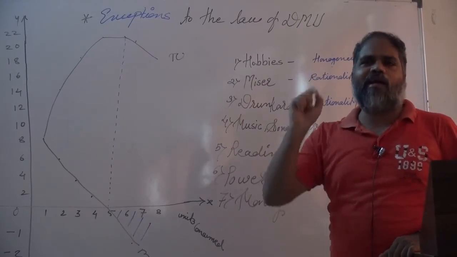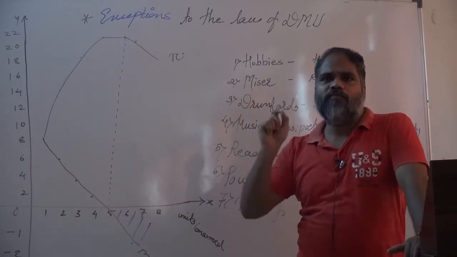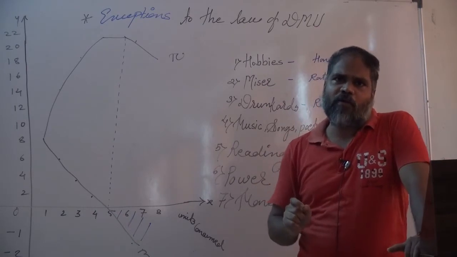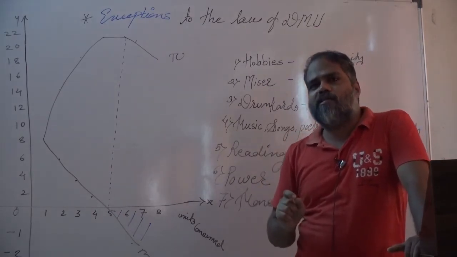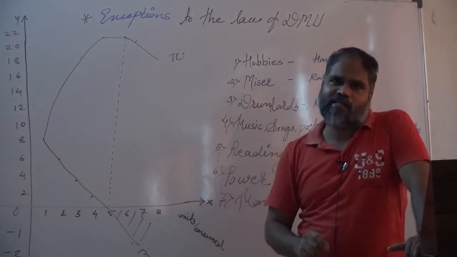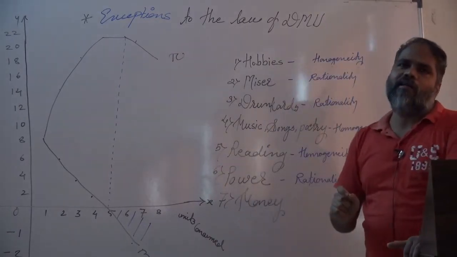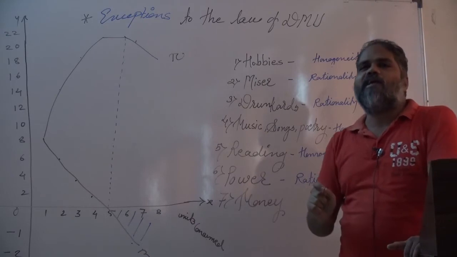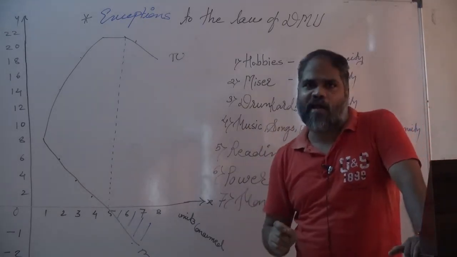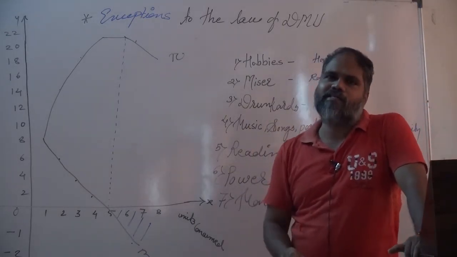When the consumer consumes identical units, the extra additional unit gives less satisfaction. If the consumer collects the same coin again and again, definitely each extra coin will give less satisfaction.